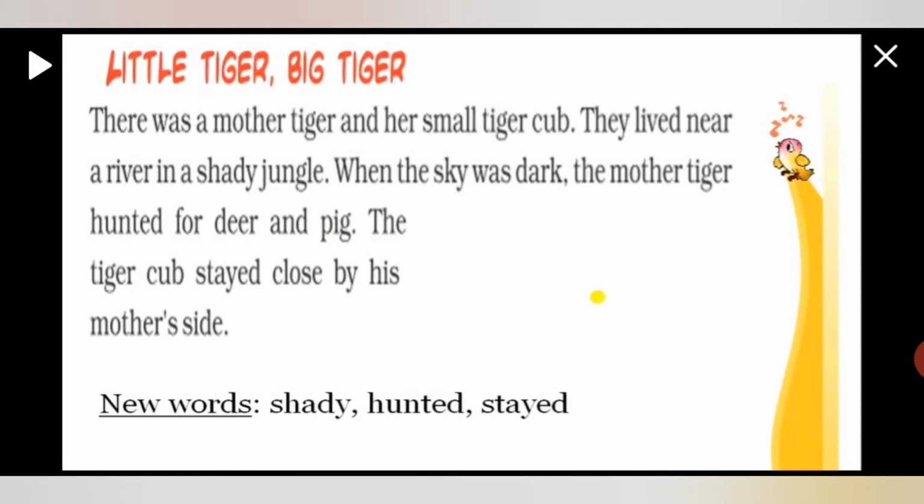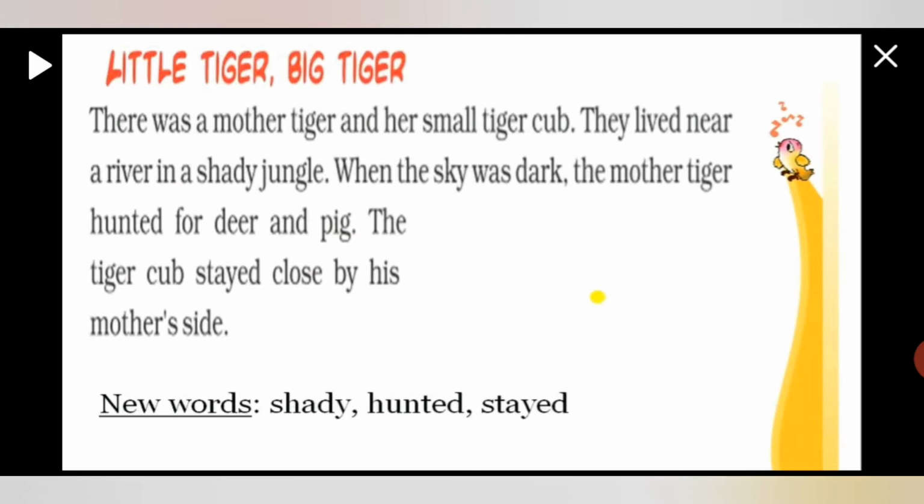Students, here there was a mother tiger and a small tiger cub, her baby cub. They lived near a river in a shady jungle. Shady means where lots of trees are there. When the sky was dark, the mother tiger hunted for deer and pigs. Okay, when the sky was dark means at night. So the mother tiger used to hunt for deer and pig at night.